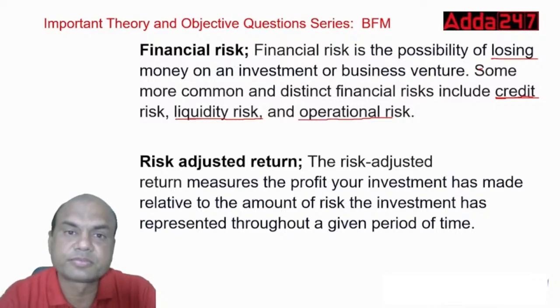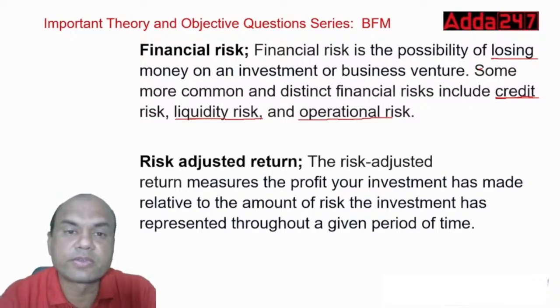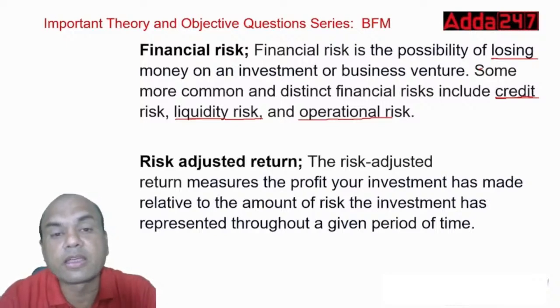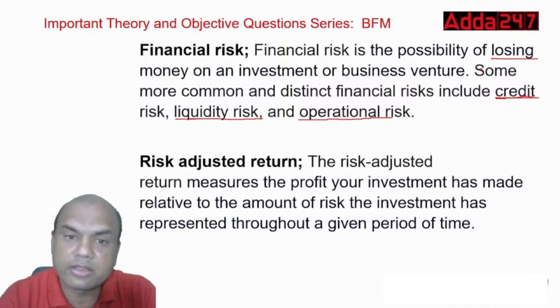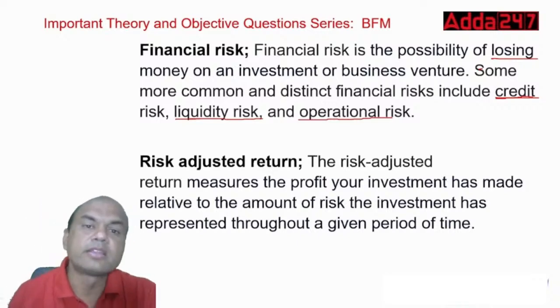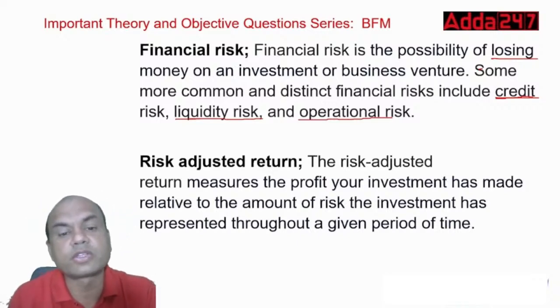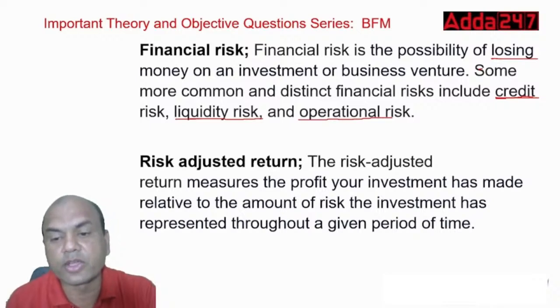What do you say? Type fast in the comment section. Which one of the investments will carry higher risk? Investment in FD of the bank or investment in mutual fund? Obviously, isn't it? Mutual fund. So that's why the returns from those mutual funds are always called risk adjusted returns. The risk adjusted return measures the profits your investment has made relative to the amount of the risk the investment has represented throughout the given period of time.